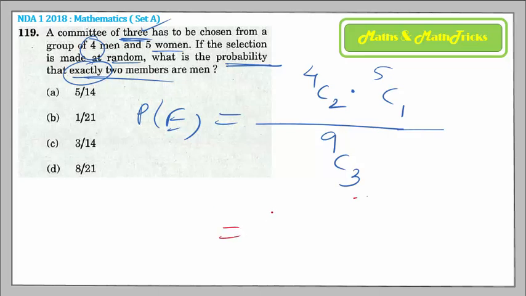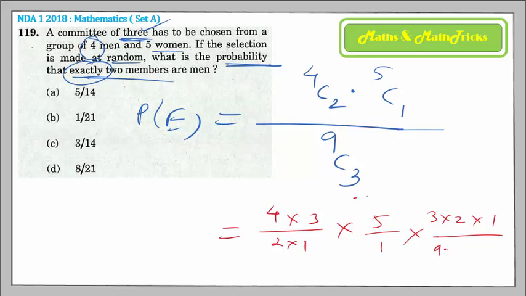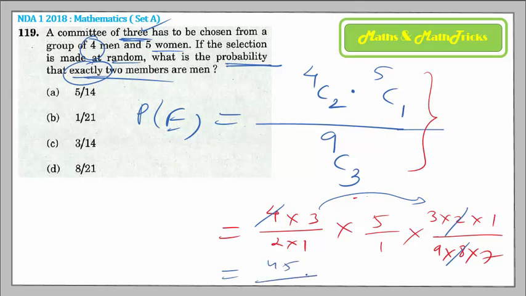Okay, so if you solve this now, what answer do you get? 4C2 would be 4 into 3 by 2 into 1, into 5C1 which is 5, and 9C3, how do you write? In the denominator 3 into 2 into 1 would come in the numerator upon 9 into 8 into 7 in the denominator. So if you solve this in your way also, check, you'll get this. So simplifying this, 4 and 2, so this 2 will cancel. That's it. So what do we have? 3 3s are 9, 9 5s are 45, divided by 2 9s are 18, 18 7s are 126.